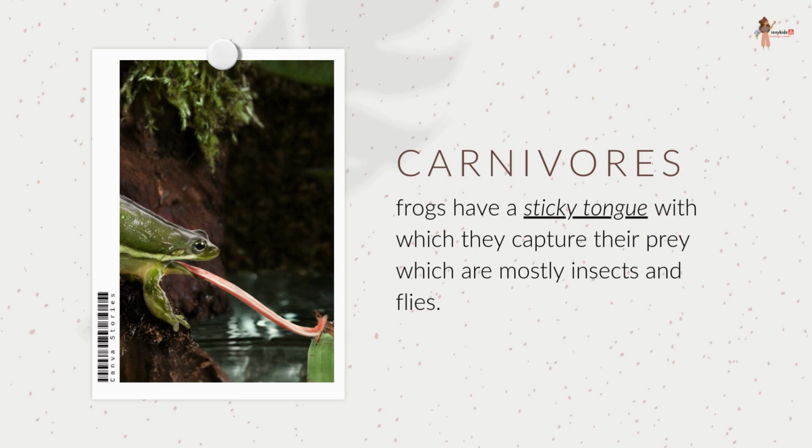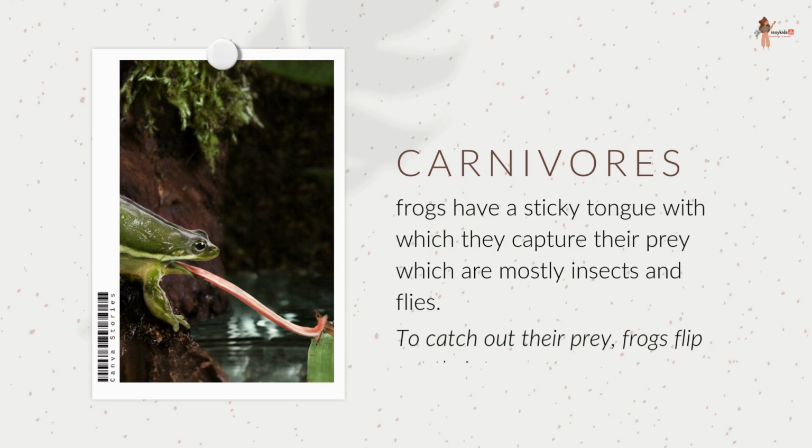Frogs have a sticky tongue with which they capture their prey, which are mostly insects and flies. To catch their prey, frogs flip out their tongue.